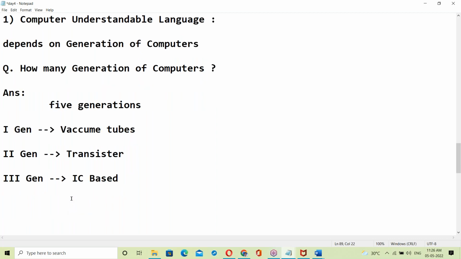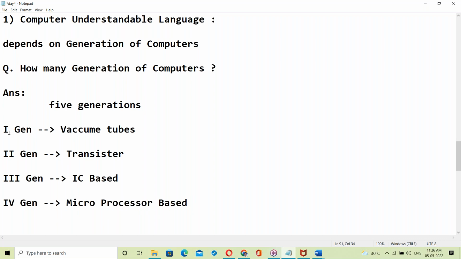Fourth generation is the microprocessor. Microprocessor based.